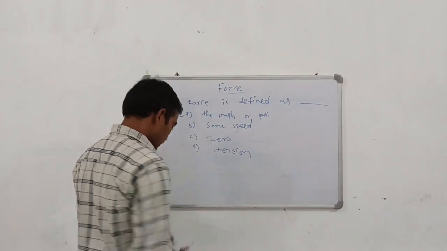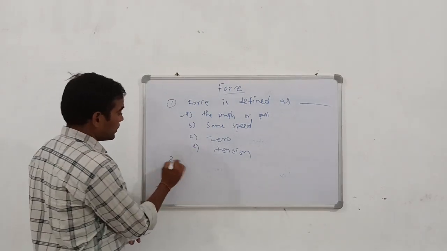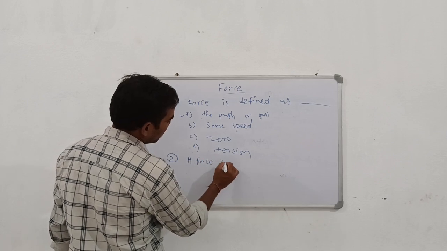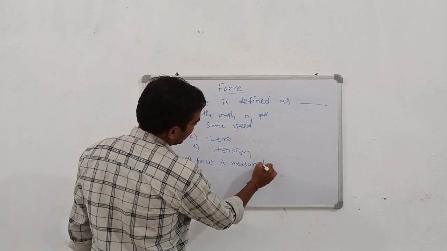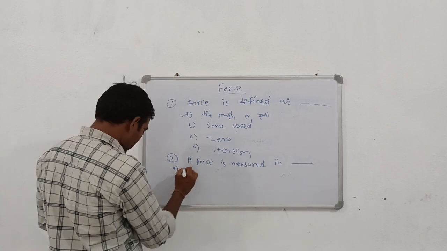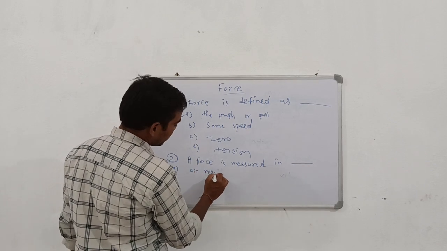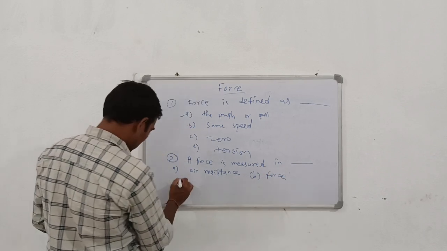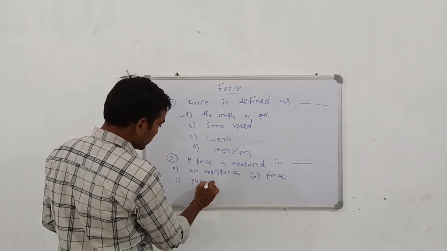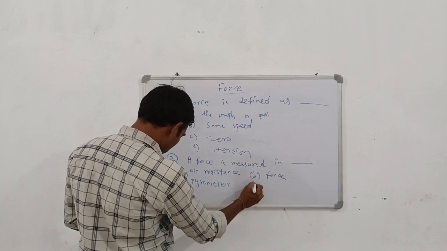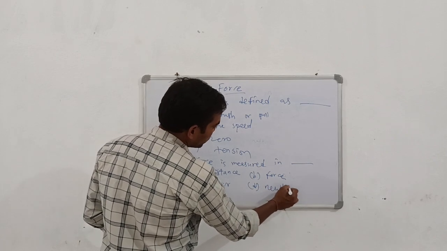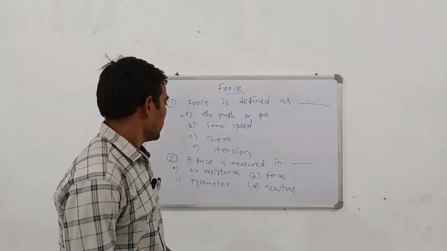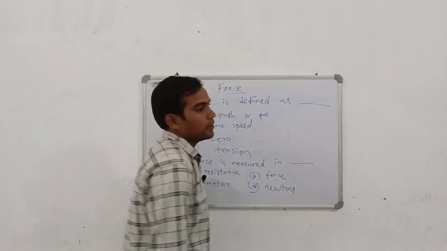The push or pull. Okay, the second quiz is, a force is measured in dash. The options are A, air resistance, B, force, C, pyrometer, and D, Newton. So which one is the right option? A force is measured in what? And the right answer is newtons.